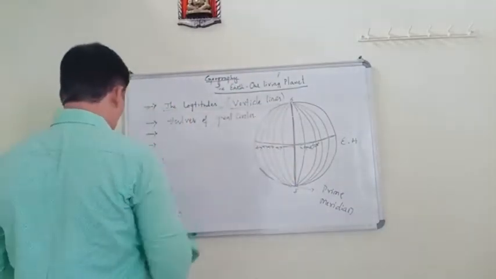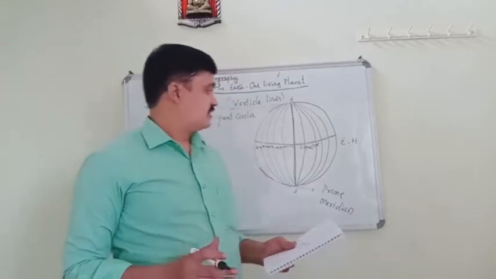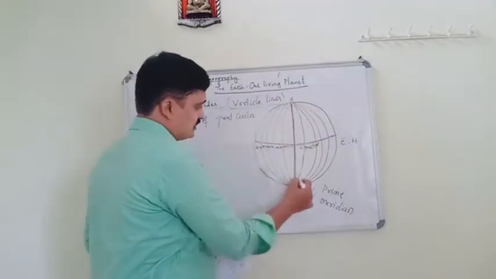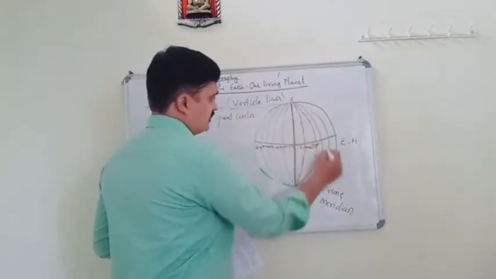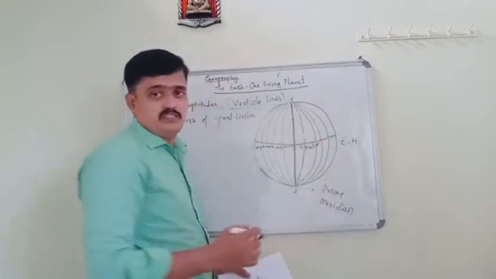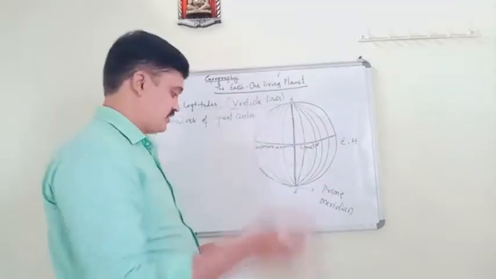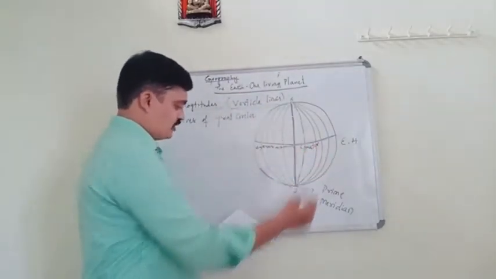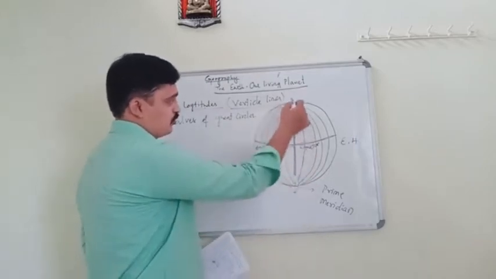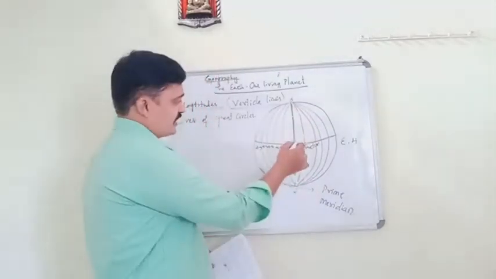Also these are shown as a series of semicircles. If you see this side, these are all looking like semicircles, not a complete circle, semicircles that run from pole to pole. These run from north to south, passing through the equator.